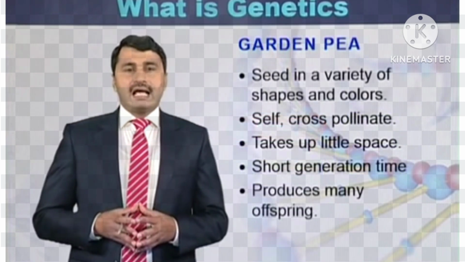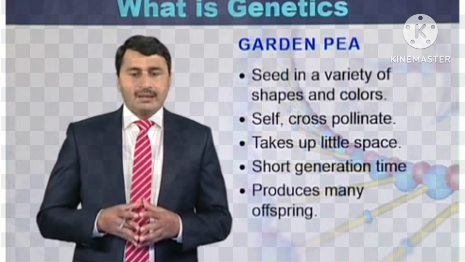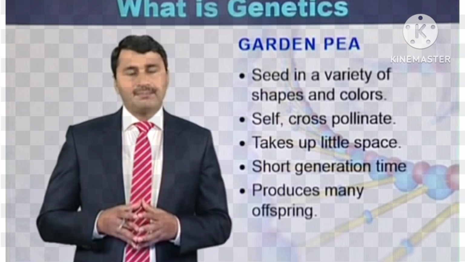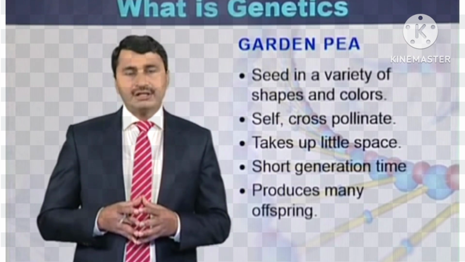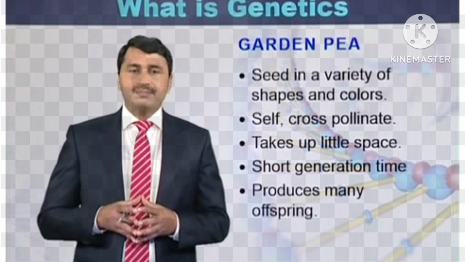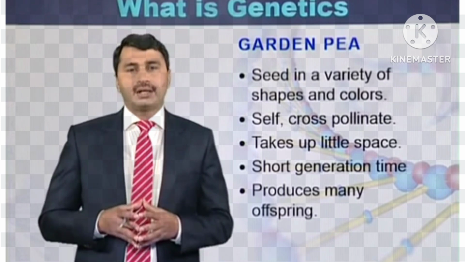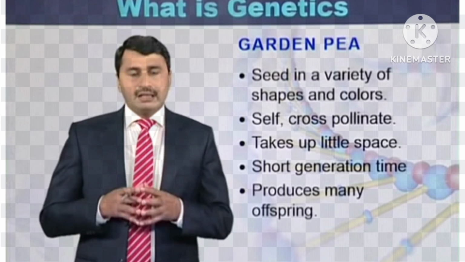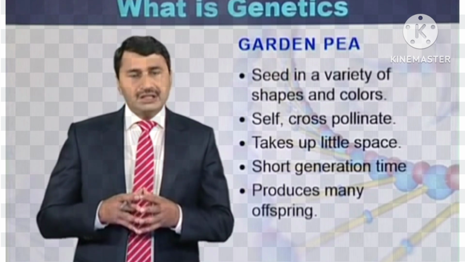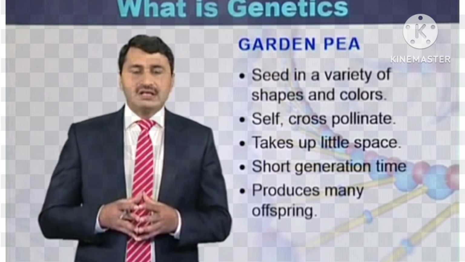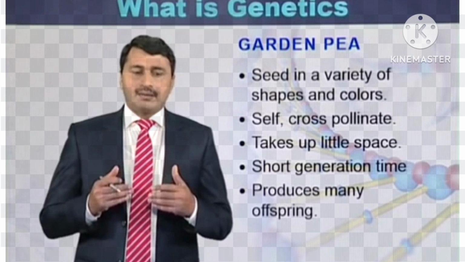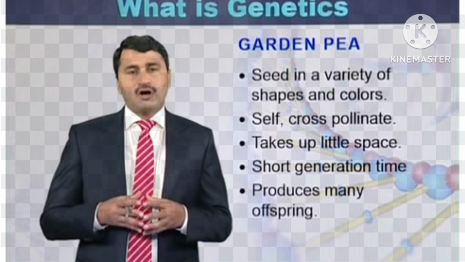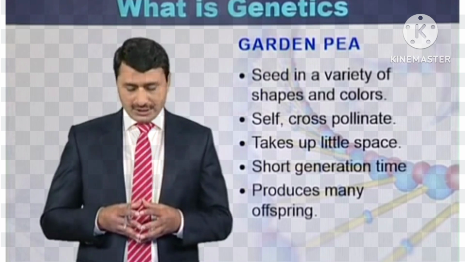Mendel is considered the father of genetics. For formulating the laws of heredity, or the principles of heredity, Gregor Mendel used the garden pea as an experimental plant. There were many properties in that experimental plant, the garden pea. We will see what were the properties in the garden pea that Mendel used for formulating the laws of heredity.